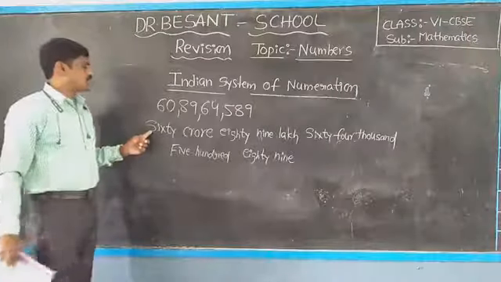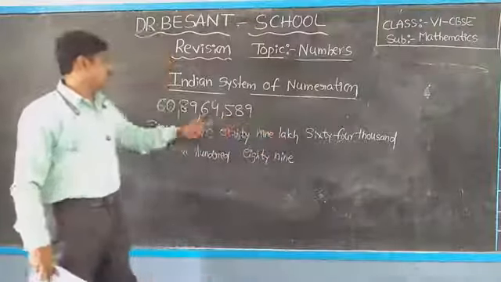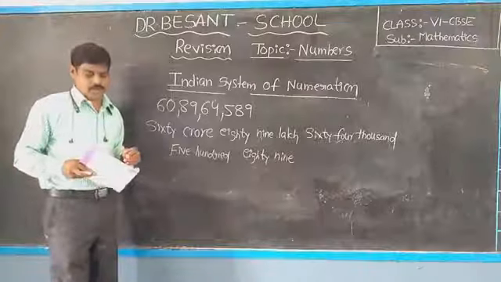Okay, so 60 crore 89 lakh 64,589. This is one example, okay children.